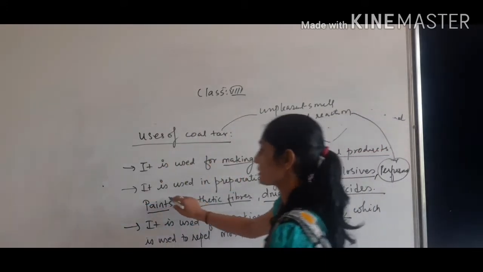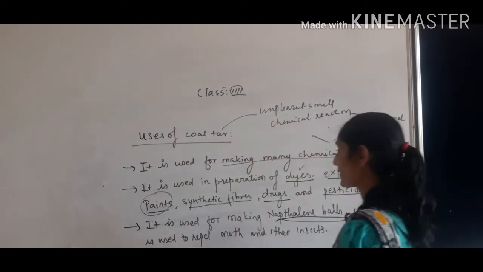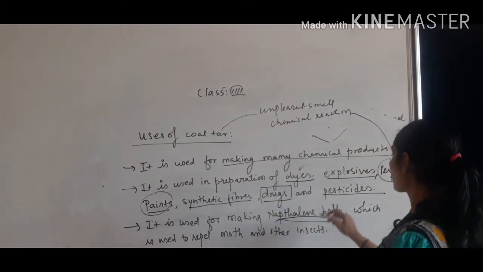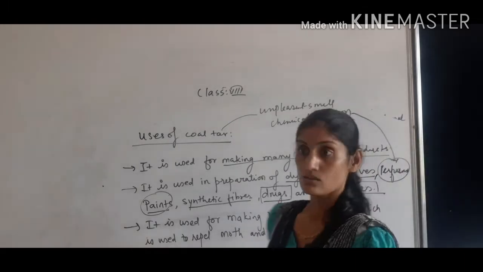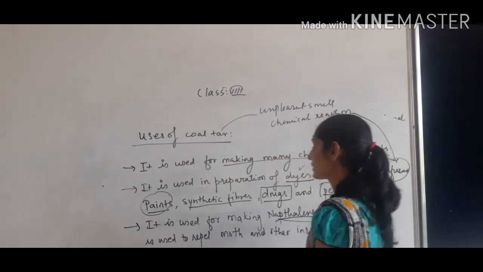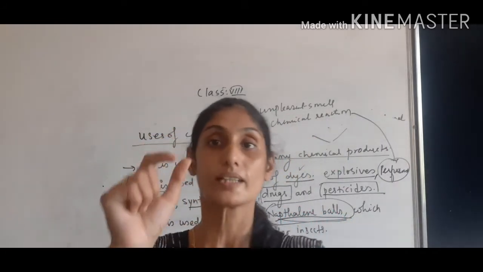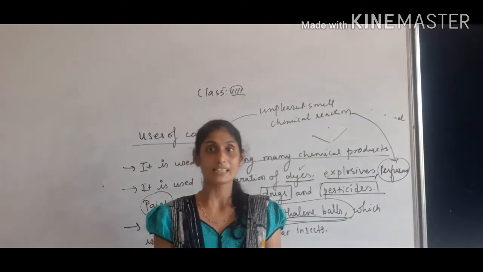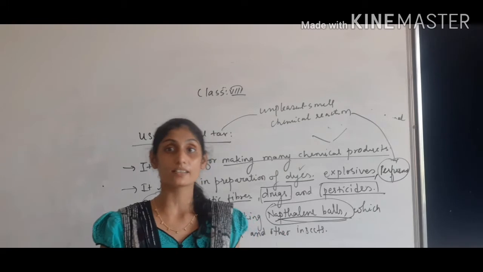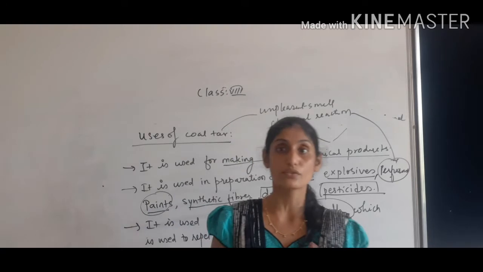Then we are very familiar with the use, that is paint. It is used for making paint material. Synthetic fibers, it is used for making synthetic fibers. Drugs, it is used in making medicines. Pesticides, the medicines used for farming purposes. Insecticides, it is used in making pesticides. Naphthalene balls: in the cupboard at home you see a small white pellet, and after some time its size decreases. It is used for repelling moths as well as insects. It keeps insects away. So these are the uses of coal tar.